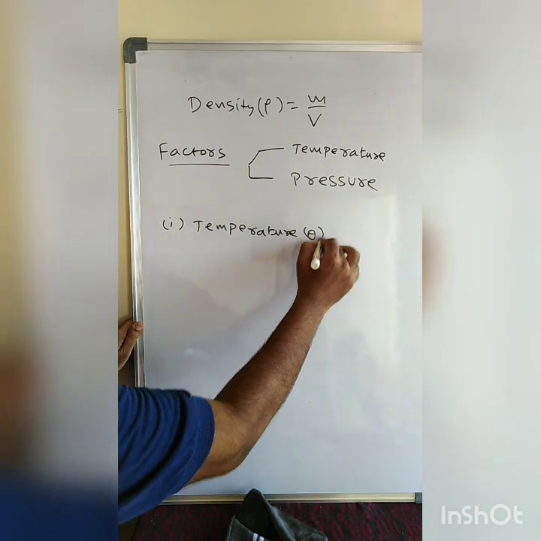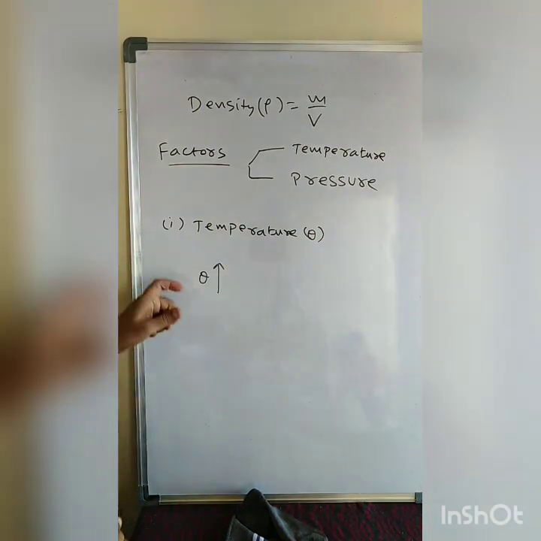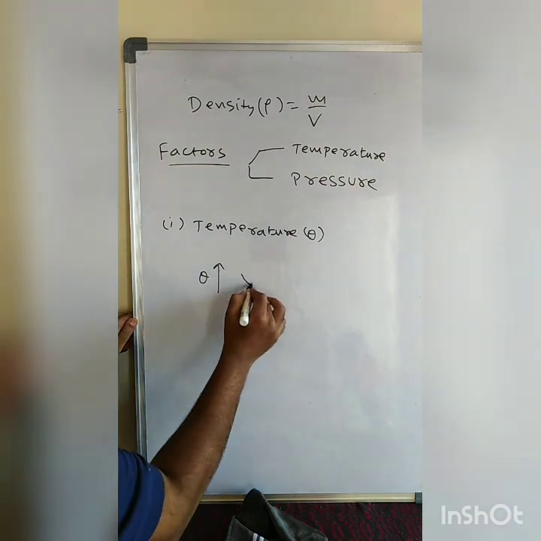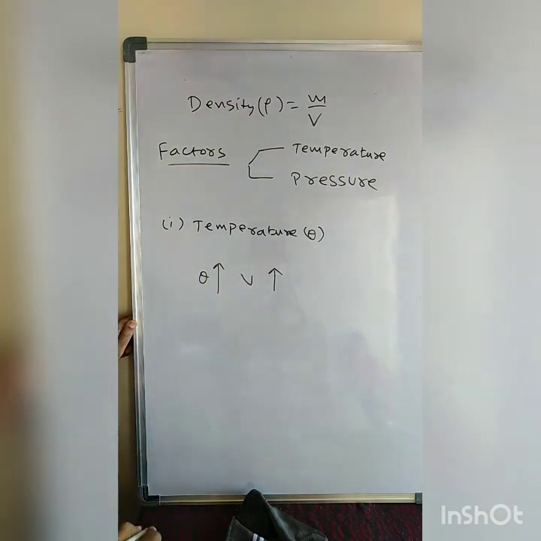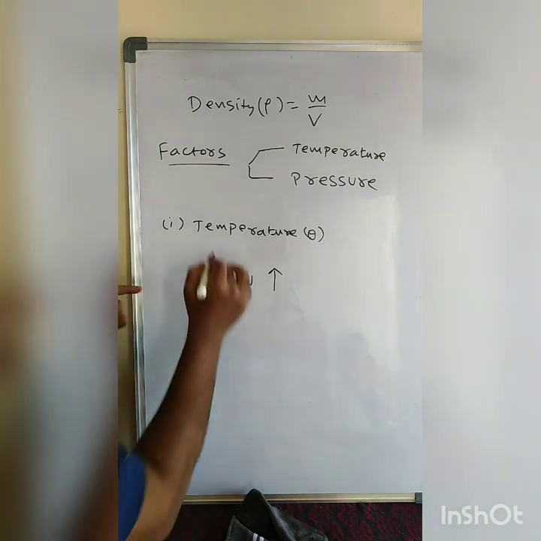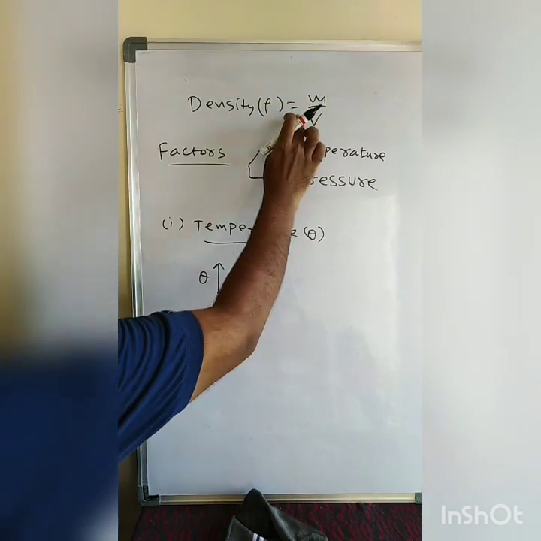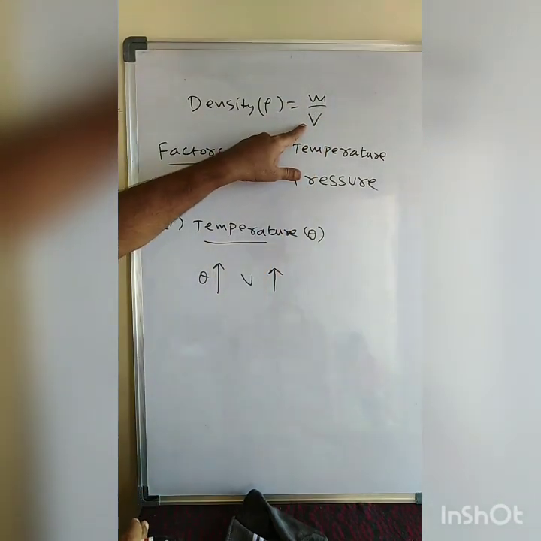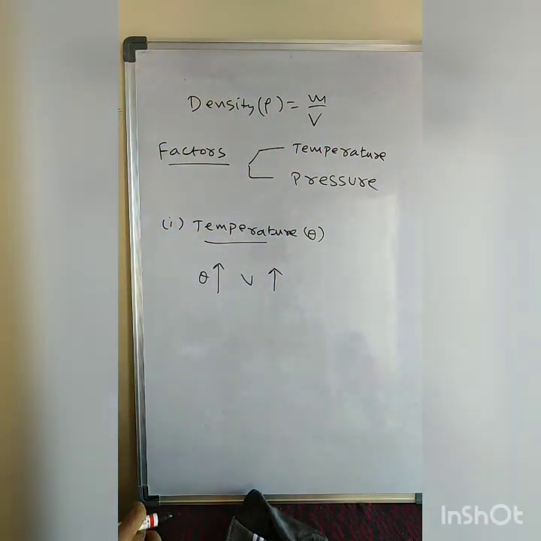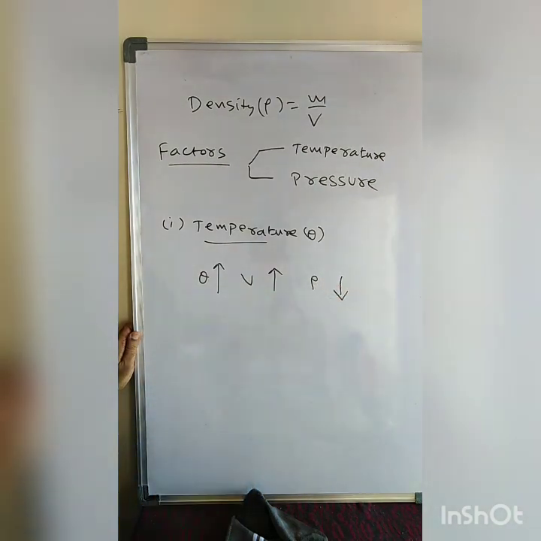When the temperature increases, what will happen? The volume increases. Since density equals mass by volume, more volume means less density. So the density decreases.